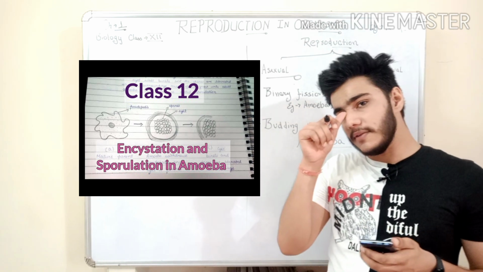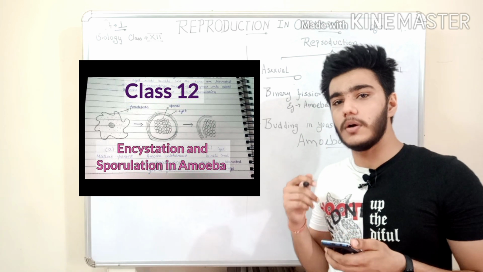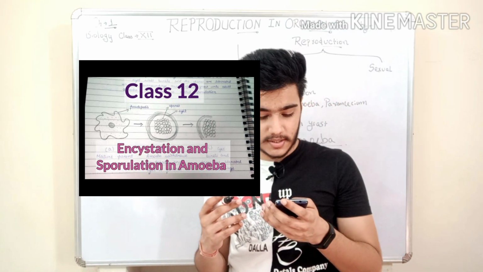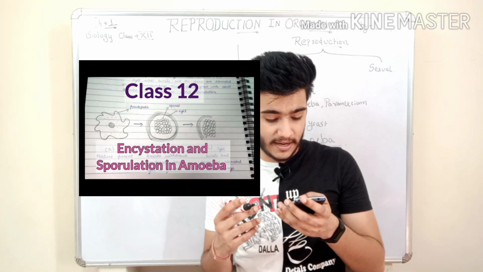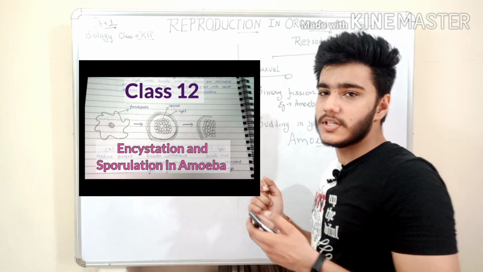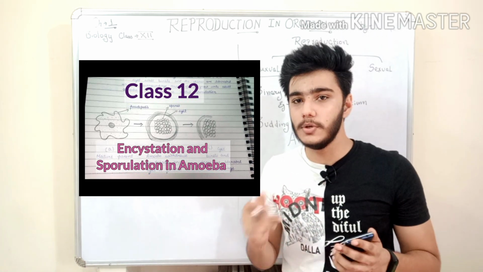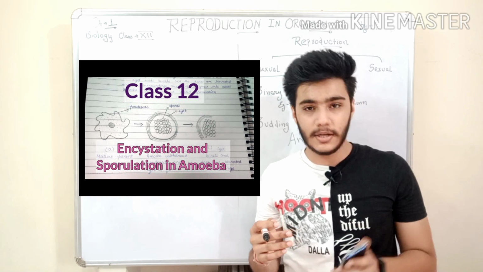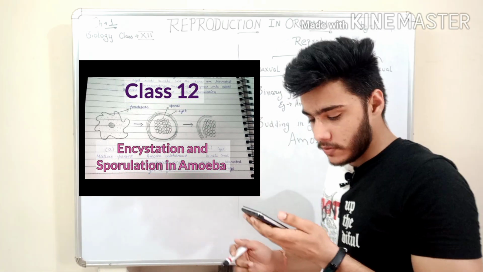When favorable conditions return, the encysted amoeba divides by binary fission and performs sporulation, in which the cyst bursts and produces spores, which grow into many other amoebas.